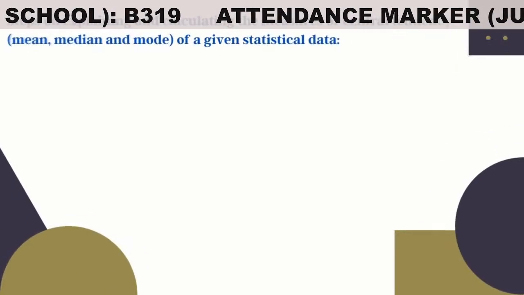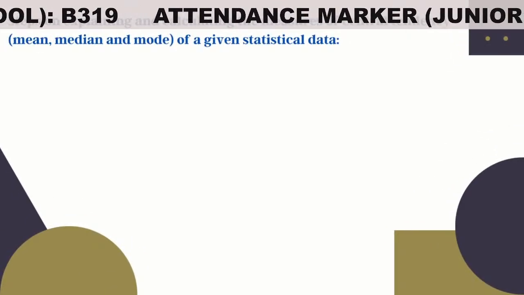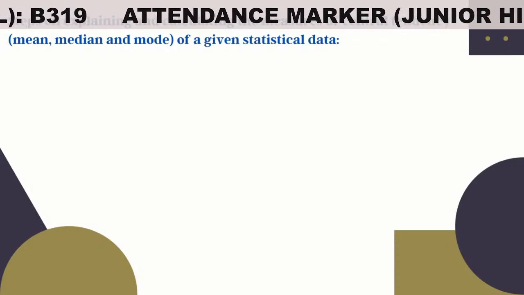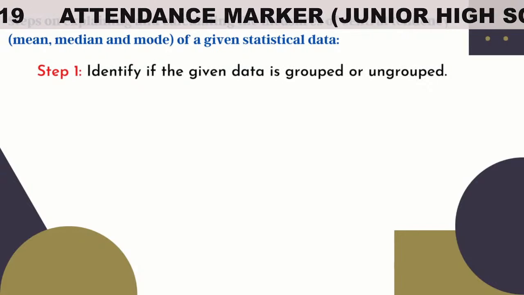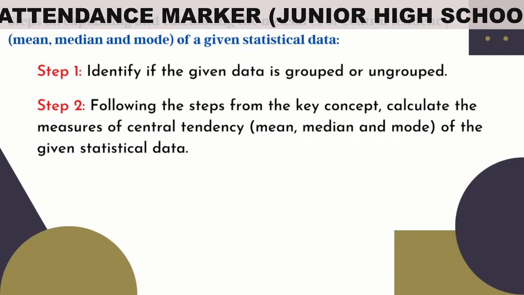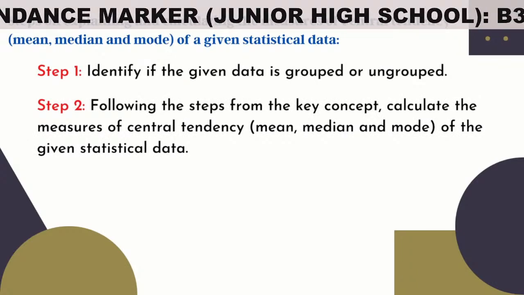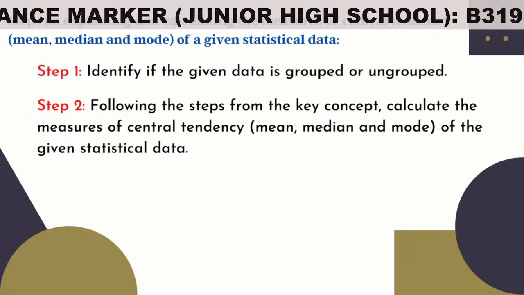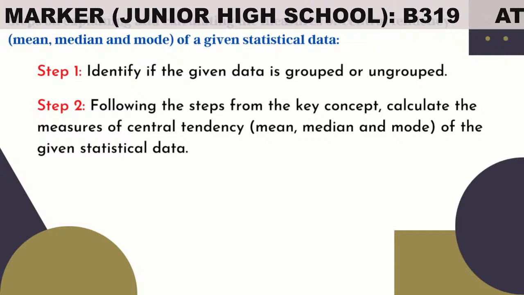To explain and calculate the measures of central tendency, the mean, median, and mode of a given statistical data, we follow these steps. Step 1. Identify if the given data is grouped or ungrouped. Step 2. Following the steps from the key concept, calculate the measures of central tendency, the mean, median, and mode of the given statistical data.